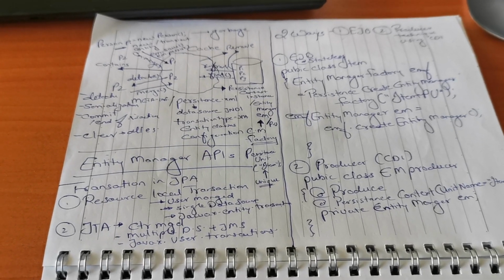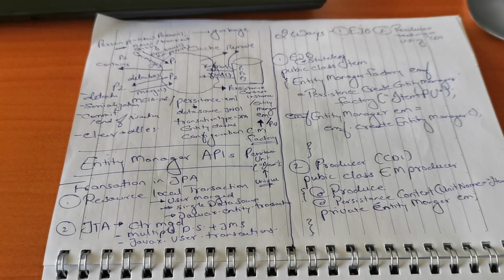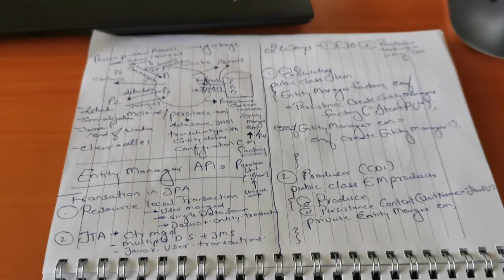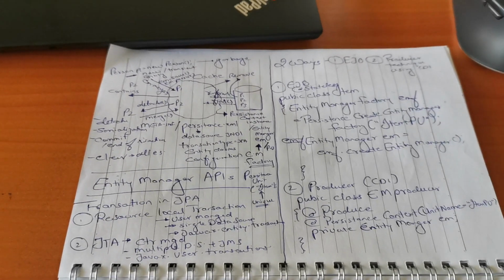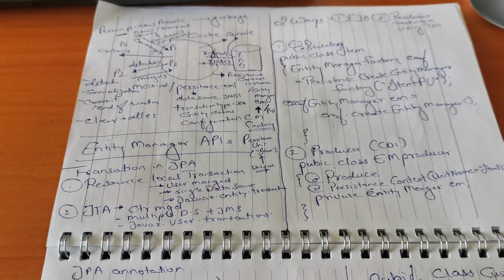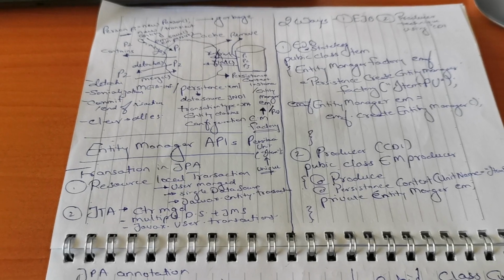So I explored a few videos, a few articles and a few books and figured out what exactly happens inside when we try persistence using Hibernate or JPA or any other JPA provider.